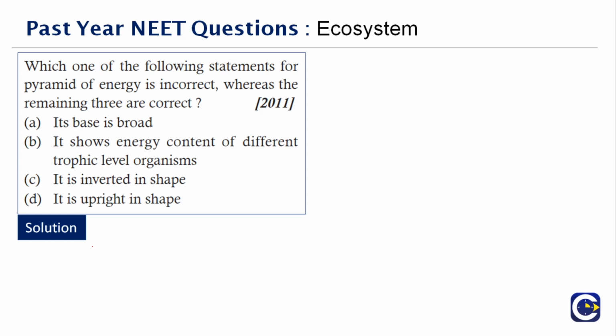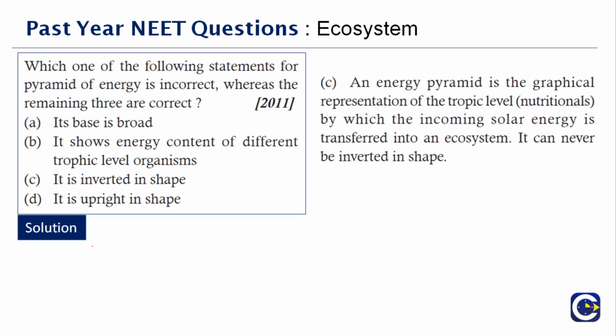An energy pyramid is a graphical representation of the different trophic levels by which the incoming solar energy is transferred into the ecosystem, and it is something that you can't invert and study about it. Therefore, the one that is incorrect out of the four options is option C.